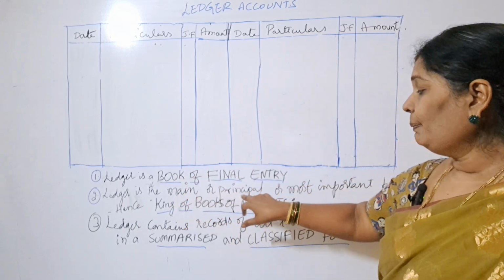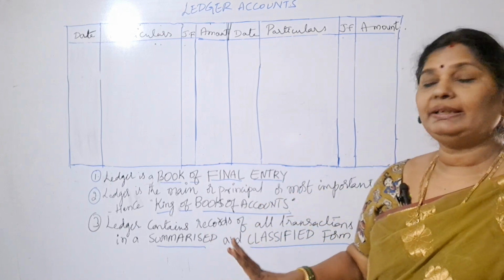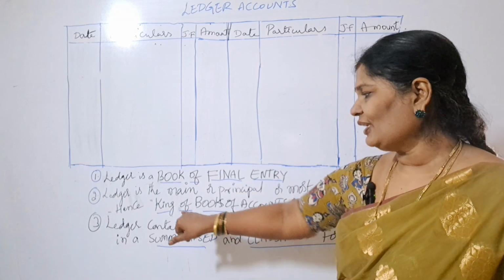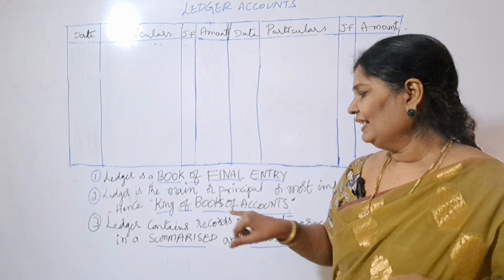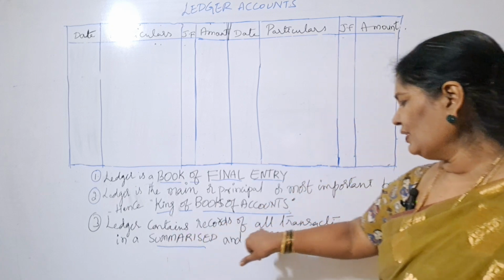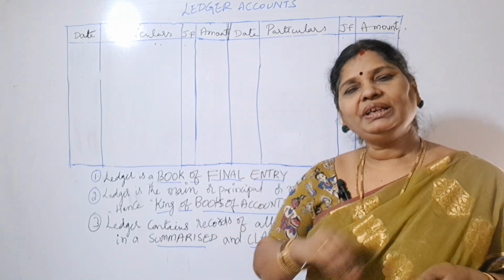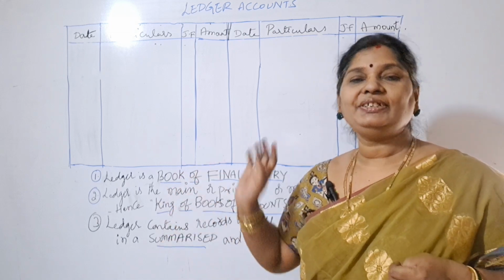Next, ledger is the main, or principal, or most important book of our business. So that is why it is called what? King of books of accounts, right? Next, ledger contains records of all transactions that I have just now mentioned. Whatever transactions we do, for all those transactions, we'll prepare ledger accounts.